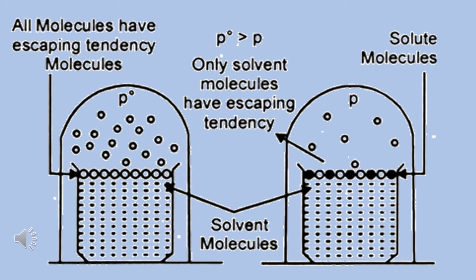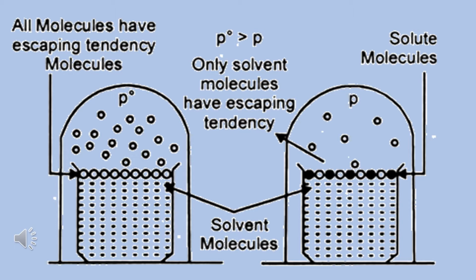Now I am going to explain a very important concept. Here I have taken two beakers. The first beaker is full of solvent molecules, and the second beaker is a beaker of solution. The first beaker exerts some pressure over this liquid, which is called the vapor pressure of pure solvent, P0.